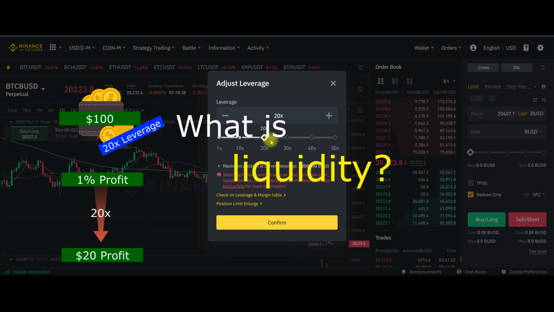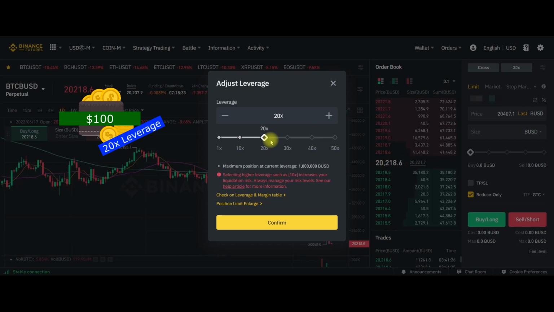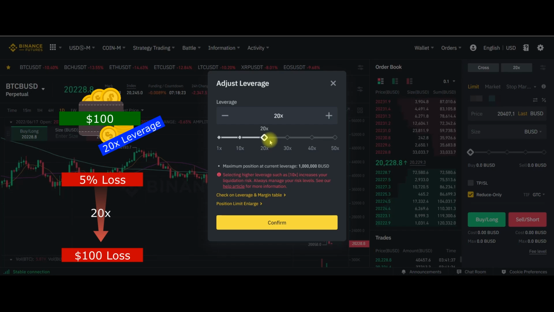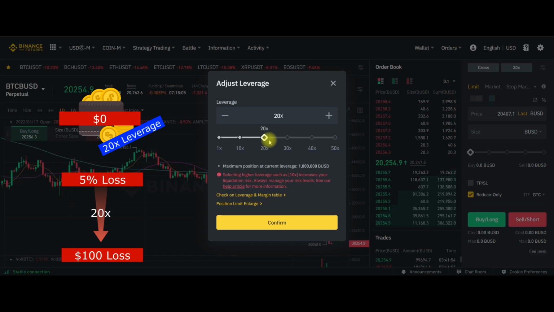So, what is liquidation? Let's say you traded $100 with 20x leverage and you lost 5% of your trade. Instead of losing $5, you will have lost 20 times $5, so $100. Since your principal is $100, your trade will be automatically terminated and all your funds will be reset. This is called liquidation. So if you are new, I don't recommend using leverage for now. It will be healthier to use it after you develop yourself and practice.